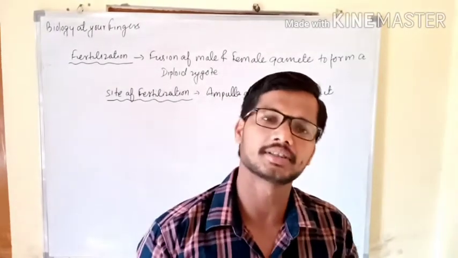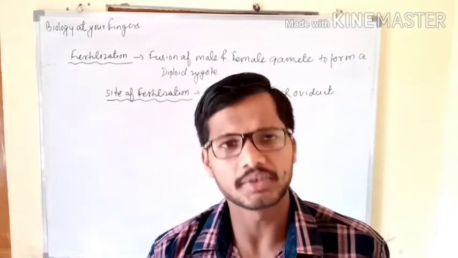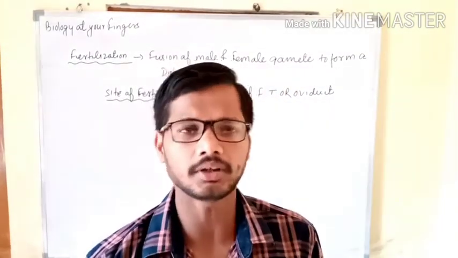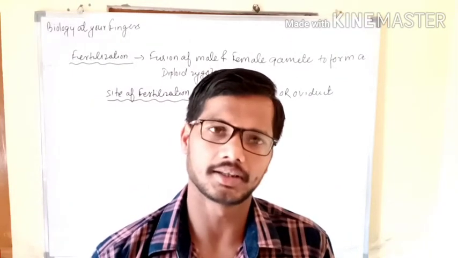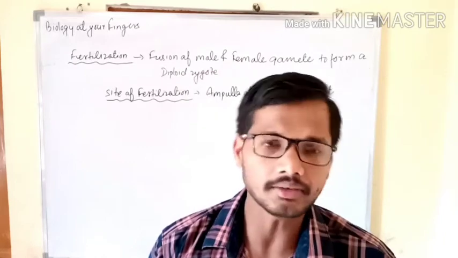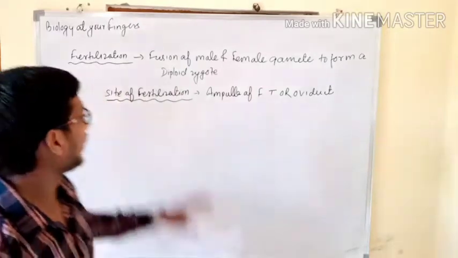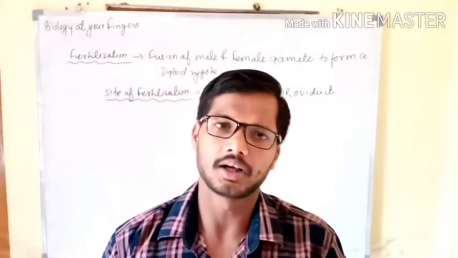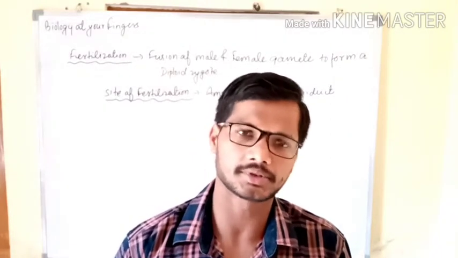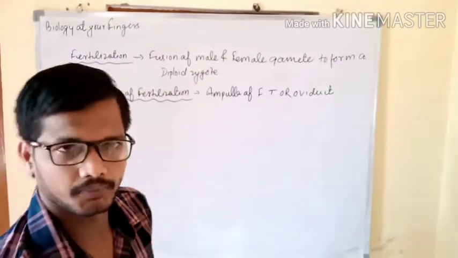Up till now we have discussed the definition of fertilization as well as the site of fertilization. The definition of fertilization simply is what? Fusion of male and female gamete, egg and sperm, and it takes place in the fallopian tube, where? In the ampulla of the fallopian tube. And in the process of fertilization there are certain steps. We will discuss all those steps in a very simplified manner, but before that let's know something more about fertilization. Next point is here.